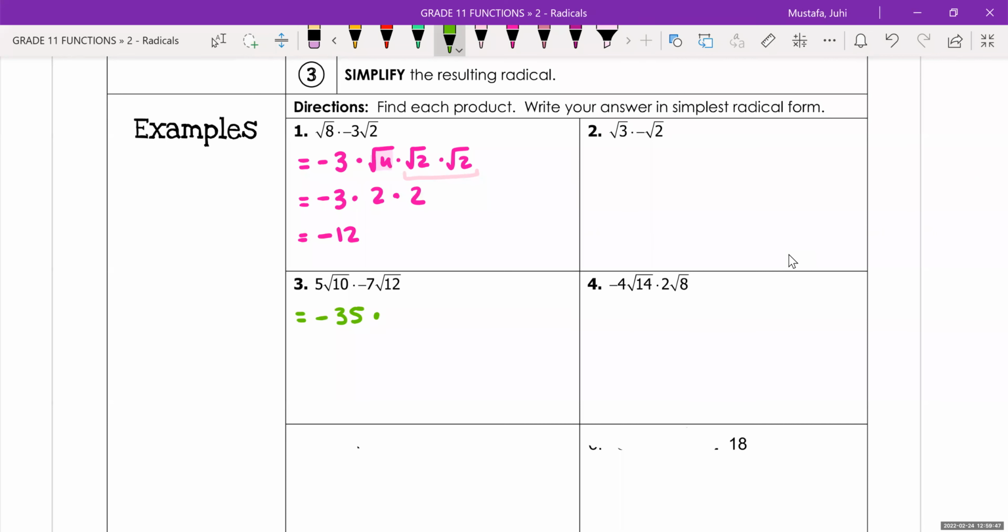Now let's simplify the radicals that we have. So root 10 is going to split into root 5 times root 2. And root 12, we could simplify to give us 6 and 2 and 4 and 3. What do you think is the better option? Yep. Yeah, so let's go ahead and do root 4 times root 3.